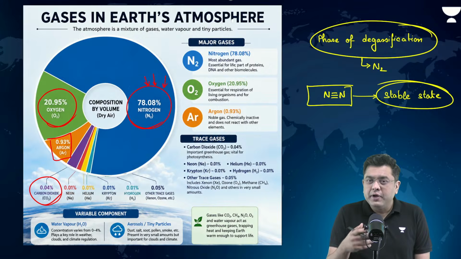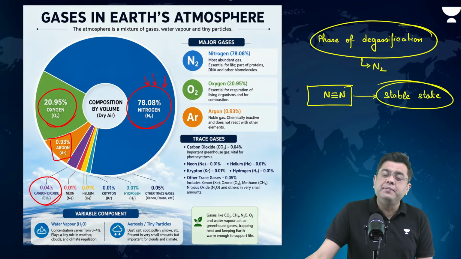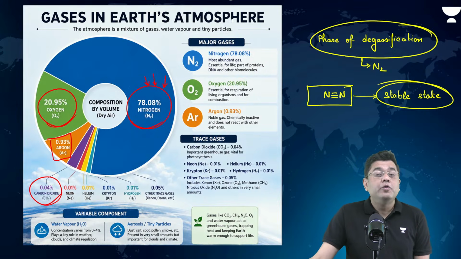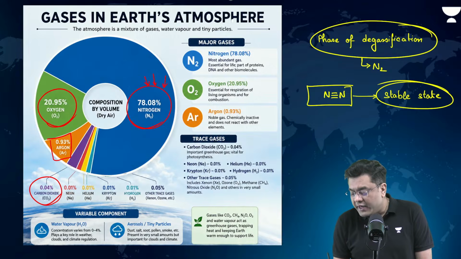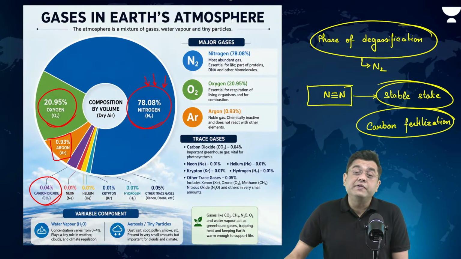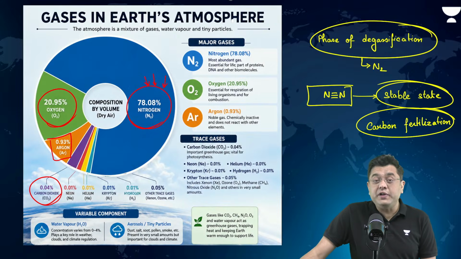The process which UPSC had asked in the prelims in environment and ecology, what is known as carbon fertilization, whereby the increased amount of carbon dioxide in the atmosphere increases the growth of biomass in the trees. So that absorbed carbon dioxide.